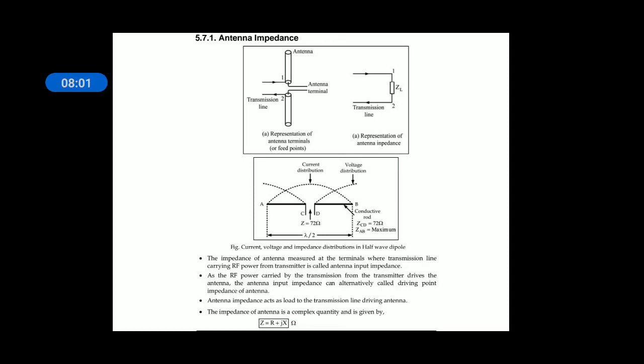Antenna impedance. What is antenna impedance? The impedance of the antenna measured at the terminals where the transmission line is carrying RF power from the transmitter is called antenna input impedance. As the RF power carried by the transmission line from the transmitter drives the antenna, the input impedance can alternatively be called driving point impedance. Antenna impedance acts as a load to the transmission line driving the antenna.